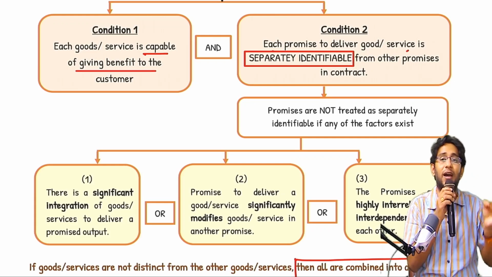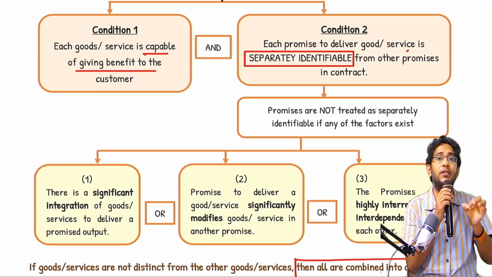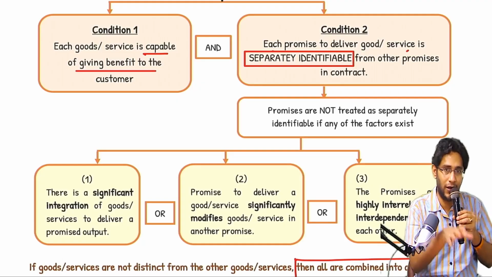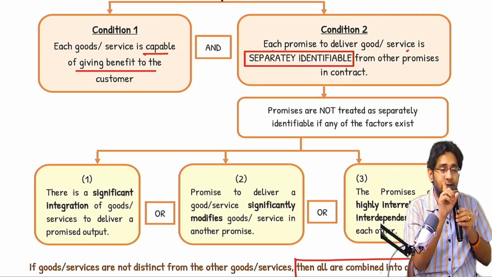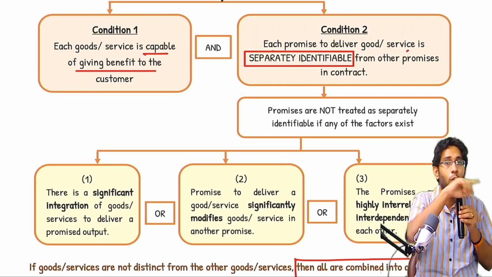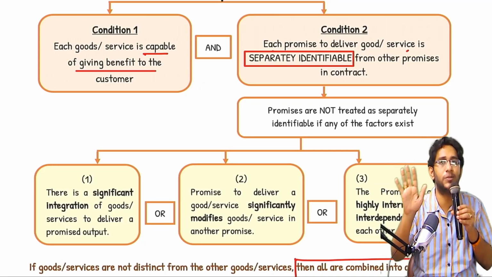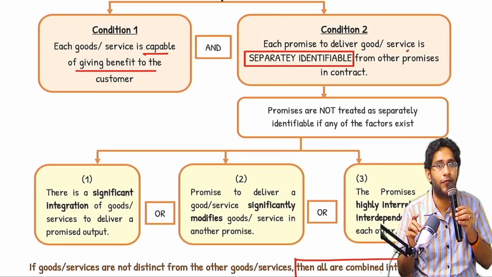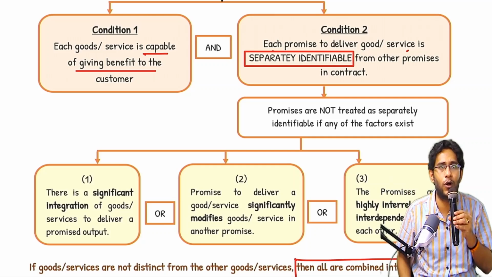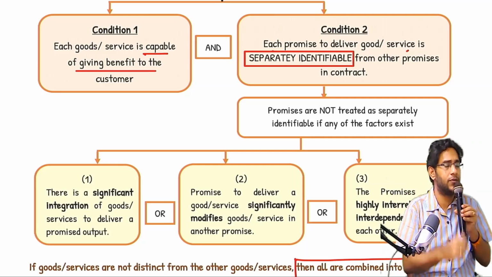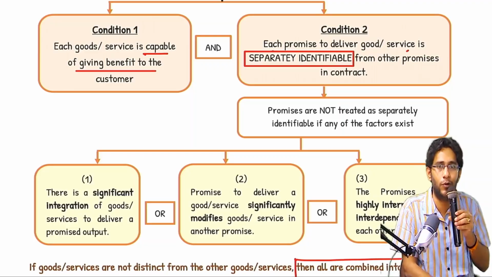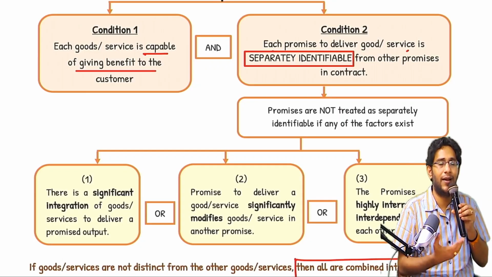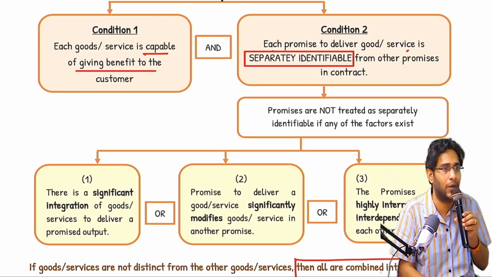Whatever the standard gives as a convenience is that if there is a series of distinct POs which have the same pattern of transfer, then you can treat them as a single PO and recognize revenue over a period of time. This is a convenience provision. Don't wrongly understand. 365 promises, 365 performance obligations. No sir, I don't want to do it like that. I will recognize revenue daily. Recognize, happily you can recognize. But nobody will do that. The people will recognize over a period of time. Instead of recognizing revenue every day, they will directly recognize at the financial statements ending time, depending on how much work is done.